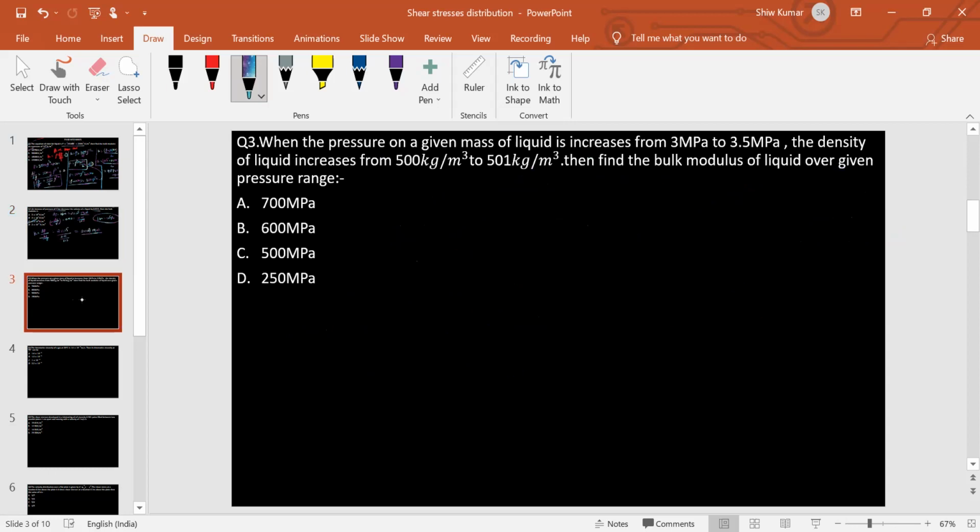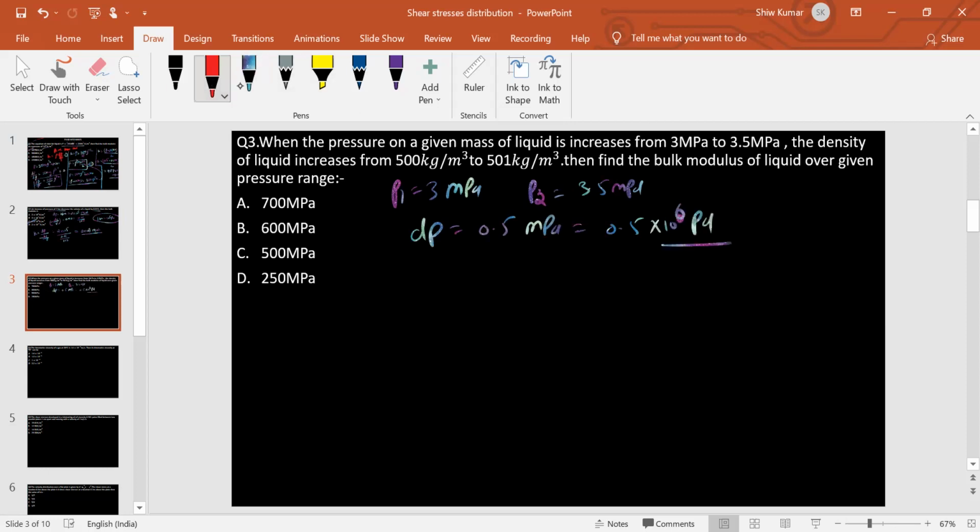Similarly, we have the next question, question number 3. When the pressure on a given mass of liquid is increased from 3 megapascal to 3.5 megapascal, the initial pressure is 3 MPa and the final pressure is 3.5 MPa, so the change in pressure is 0.5 MPa, and megapascal is 10 raised to 6 Pascal.